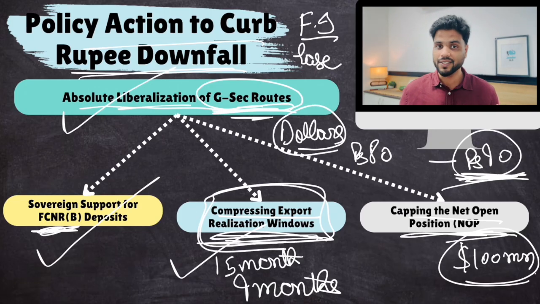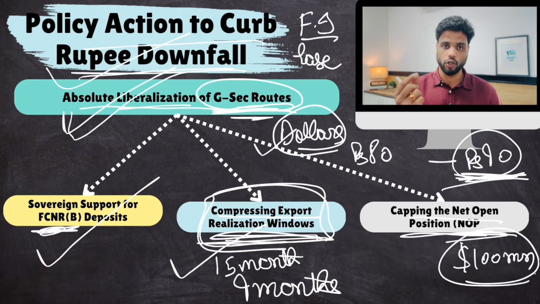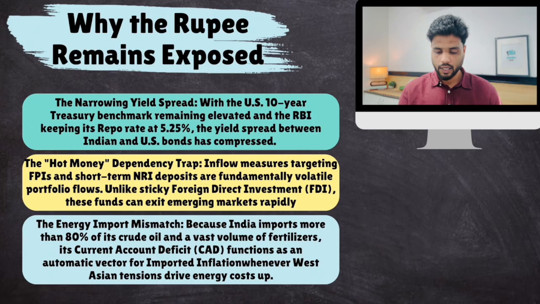Remember what RBI does. When the rupee is declining, you sell dollars. Make sense? Now, these were the actions that were taken. But despite these actions, there are still some pressures on the rupee. The rupee can decline further in future. What are those pressures? Number one, narrowing yield spread.